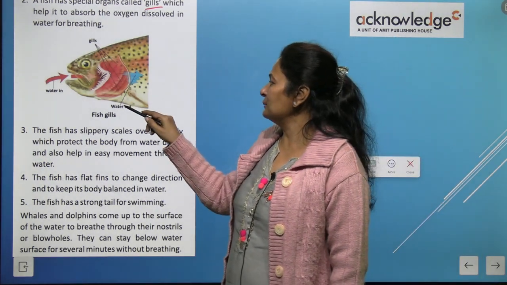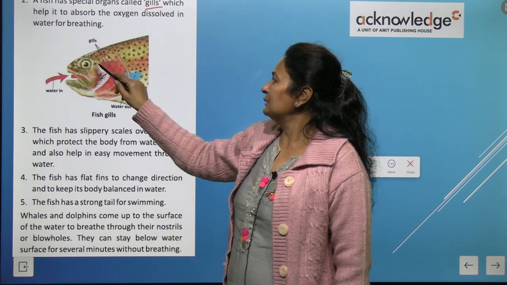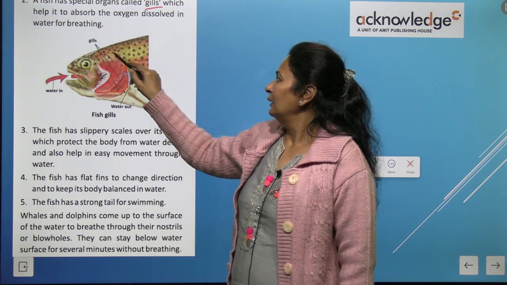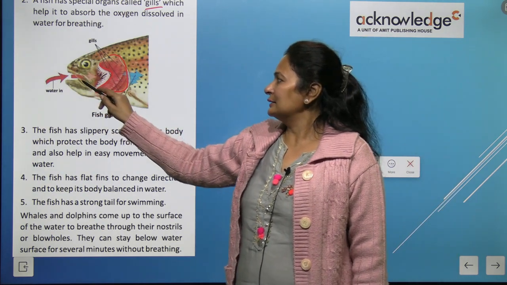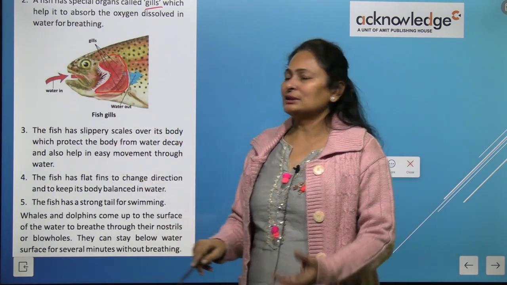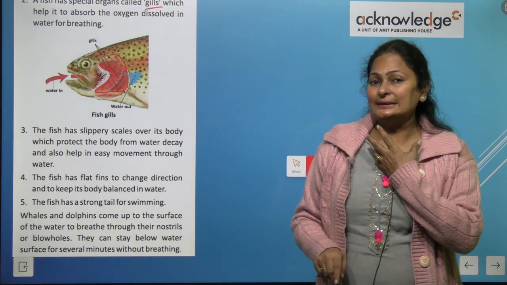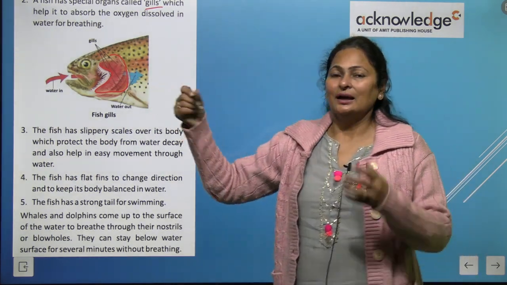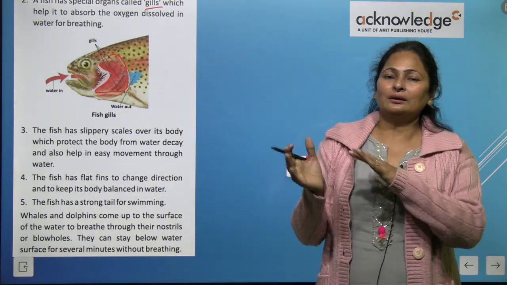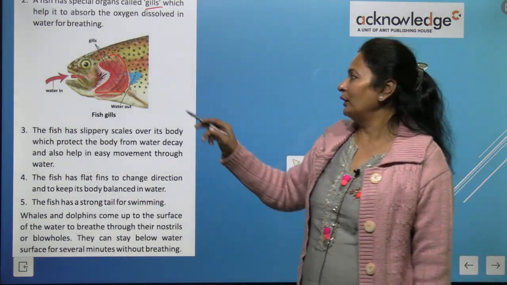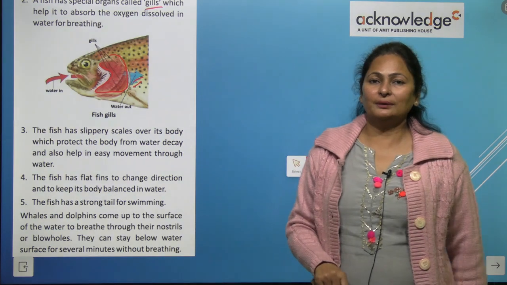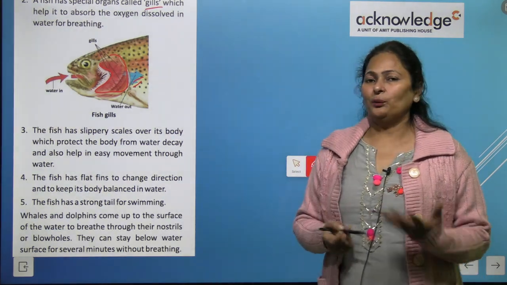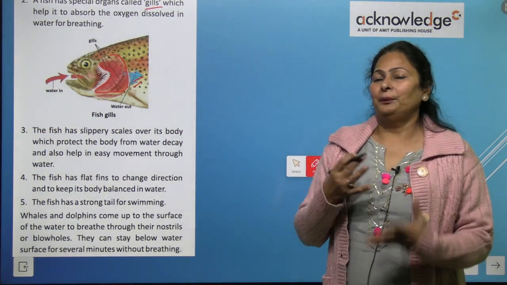You can see in this picture, these are the gills. As it opens its mouth, it takes water inside, and the gills separate the oxygen from the water, and this water comes out from the gills. So this is the way the fish breathes.